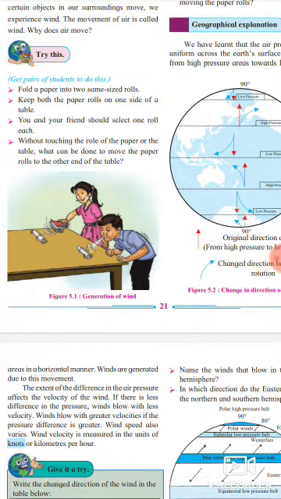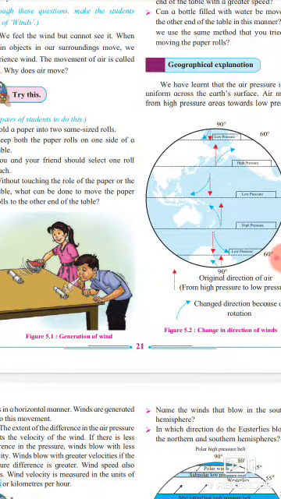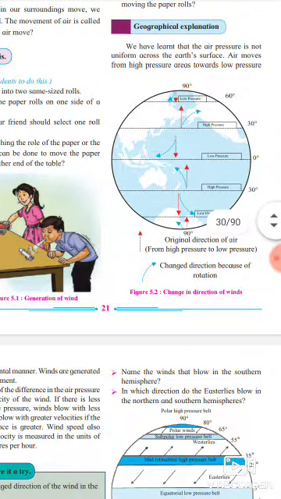Today we learned what is meant by air, what is meant by wind, how they are generated, as well as how they flow. Winds are generated due to the movement from high pressure to low pressure areas. Okay students, thank you.